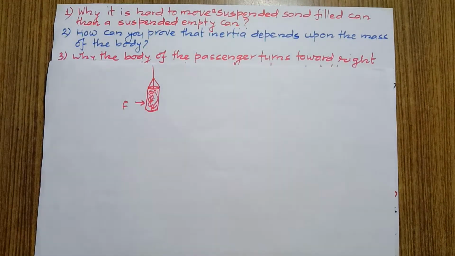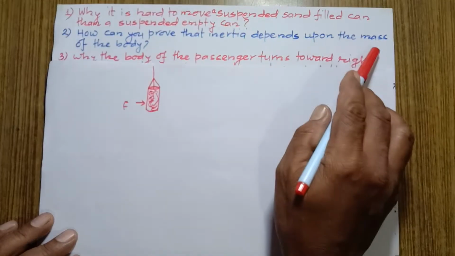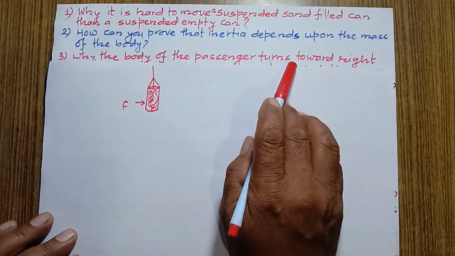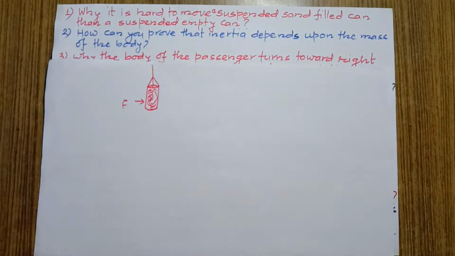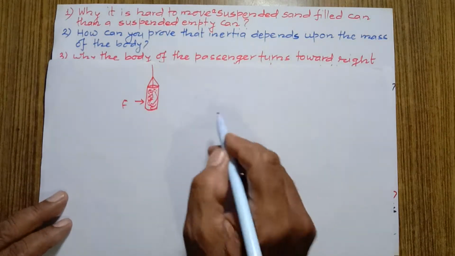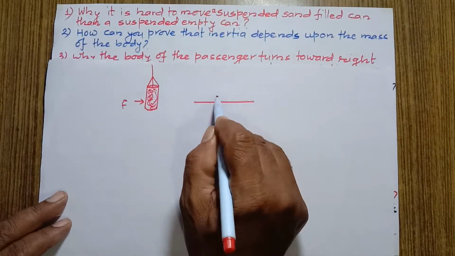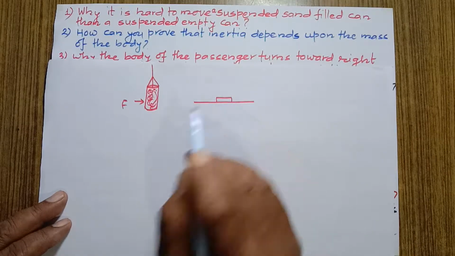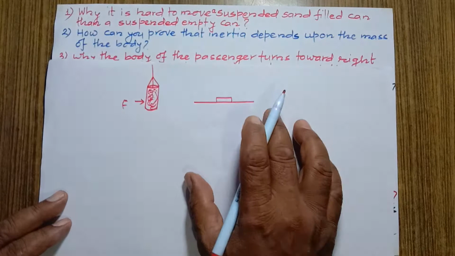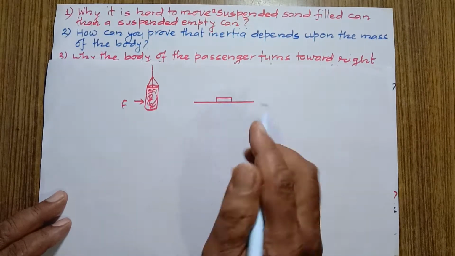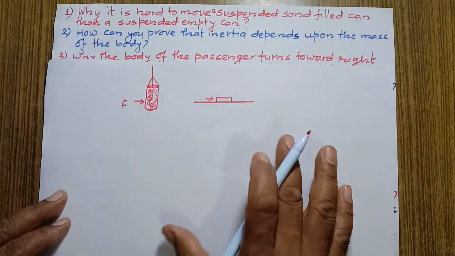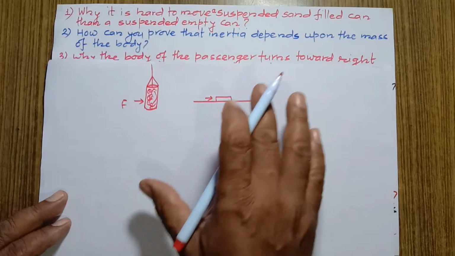How can you prove that inertia depends upon the mass of the body? We can prove it this way. Let's say this book is on the table. When we push a book lying on the table, it requires a small amount of force.